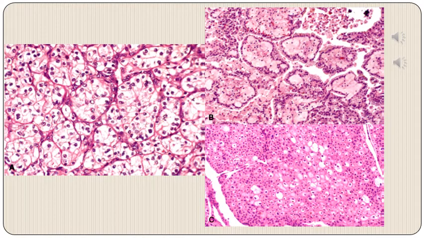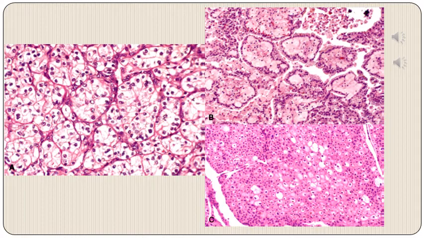This slide shows the comparative light microscopic features of clear cell RCC, papillary RCC, and chromophobe RCC. On the left side, we have clear cell RCC, where the cells are arranged in sheets or trabeculae, and they are separated by fine vascular septae. The cells have well-defined cell borders, and abundant clear cytoplasm.